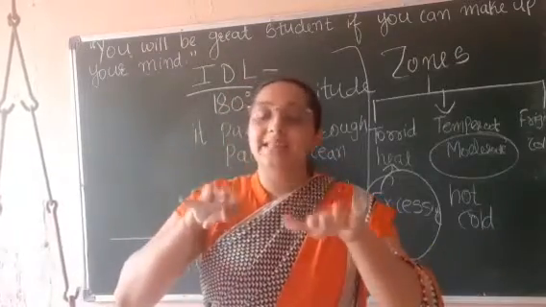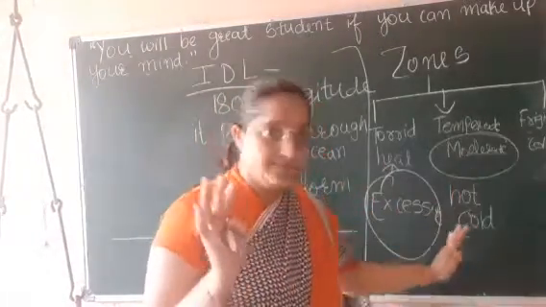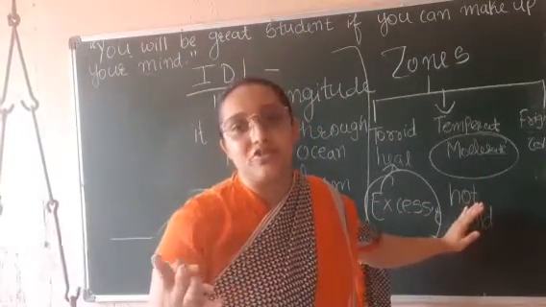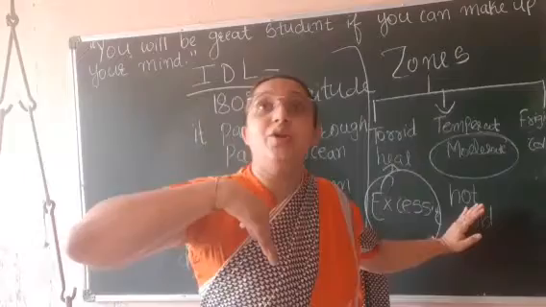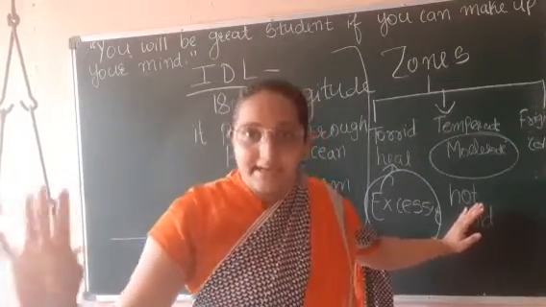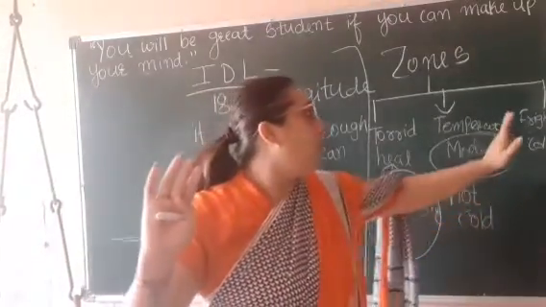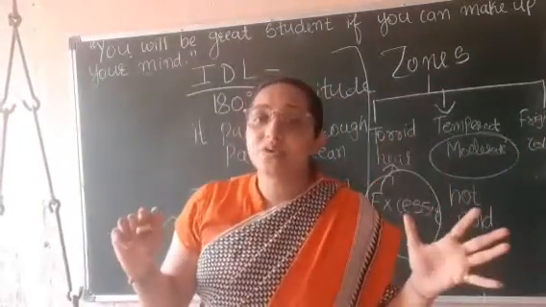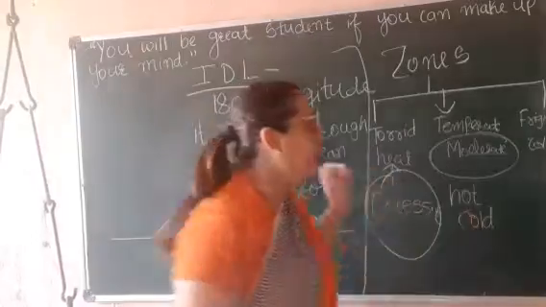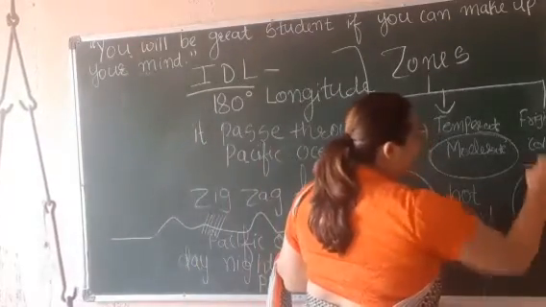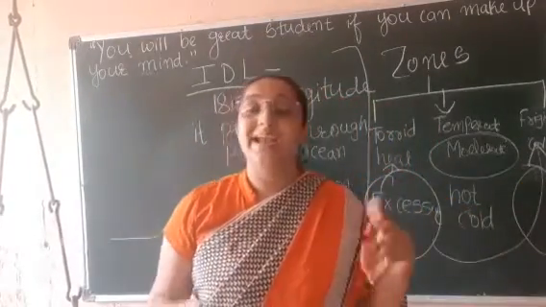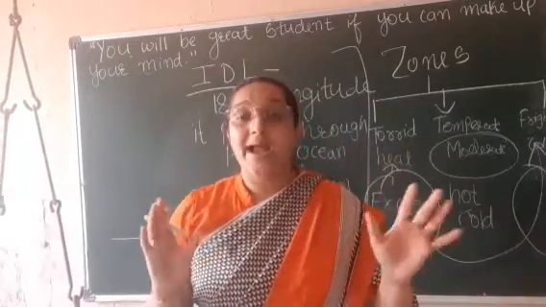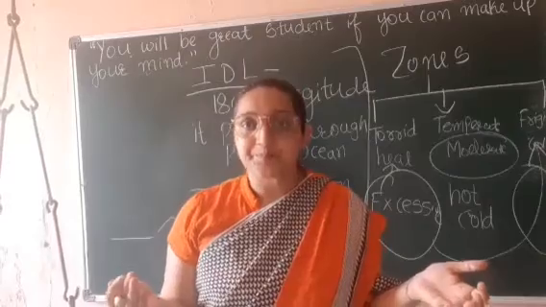It is balanced, kind of balanced temperature, right? In temperate zone, what? The temperature is balanced, not excessive cold and not excessive heat, right? So the temperature is balanced. While the last zone is frigid zone. Now in frigid zone, students, it's excessive cold. What? Excessive cold. So an area lying in frigid zone is always covered with snow and it's a very cold area, right?